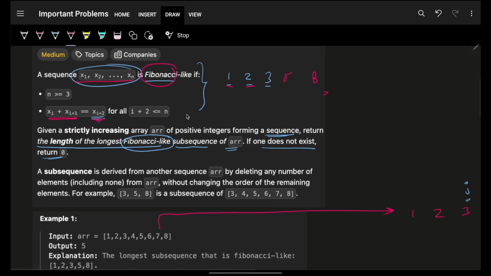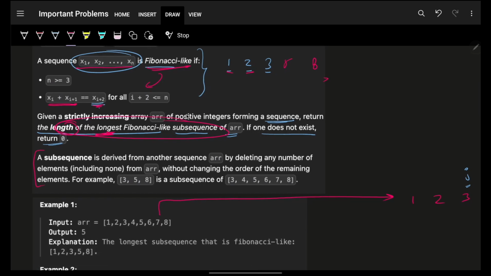You are given a strictly increasing array ARR of positive integers, which is this one, and you are forming a sequence, but you have to return the length of the longest Fibonacci-like sequence. Again, what we saw is that Fibonacci-like is this pattern. We have to return the length of the longest one, so I have to maximize the length. They have also mentioned what a sequence is: a set of ordered integers taken from this array ARR.